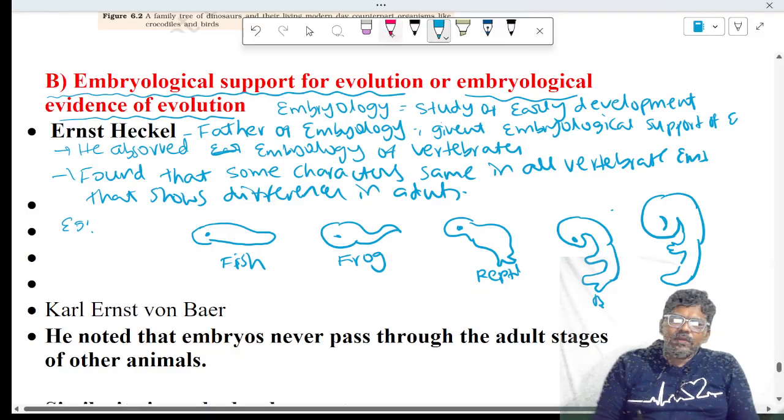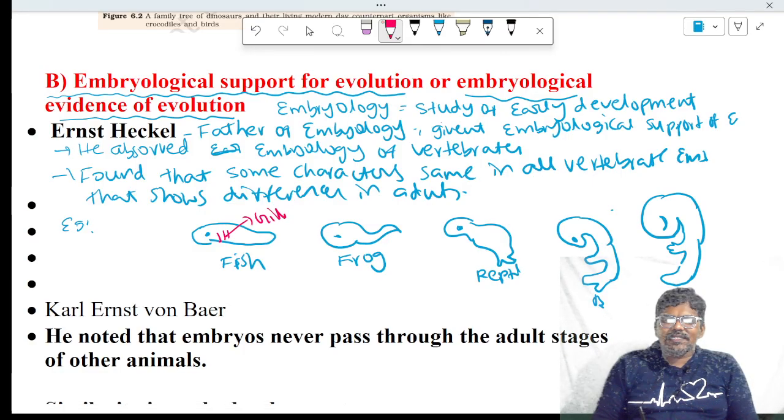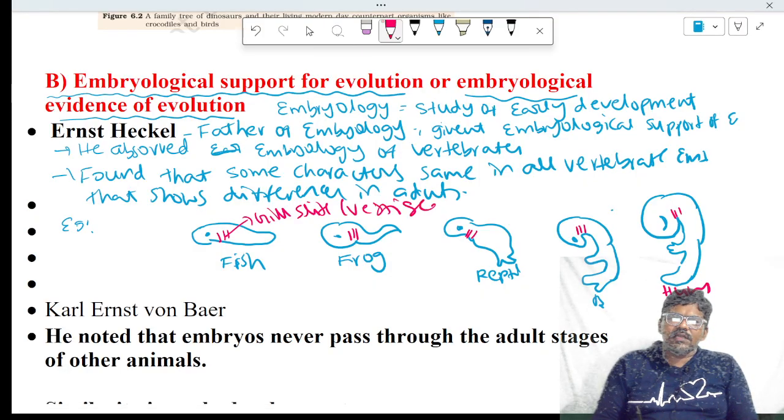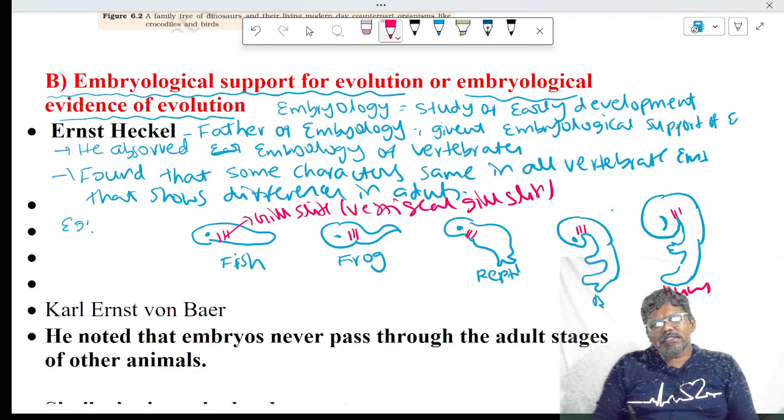If you observe, all are vertebrate embryos only. Embryo of fish contains gill slits. Embryo of frog contains gill slits. Embryo of reptile contains gill slits. Embryo of bird contains gill slits. Even the embryo of human also contains gill slits. These gill slits are non-functional in the embryo, hence they are called vestigial gill slits. Vestigial gill slits are present behind the head in all vertebrates.